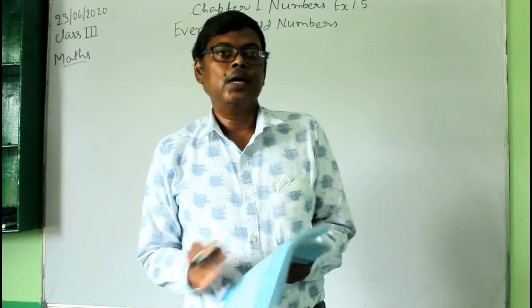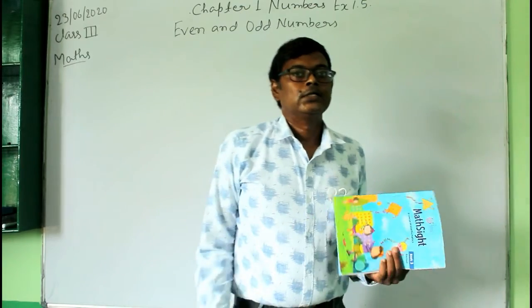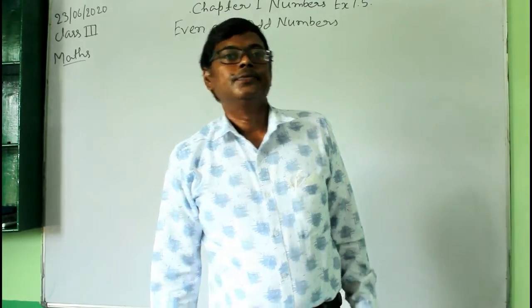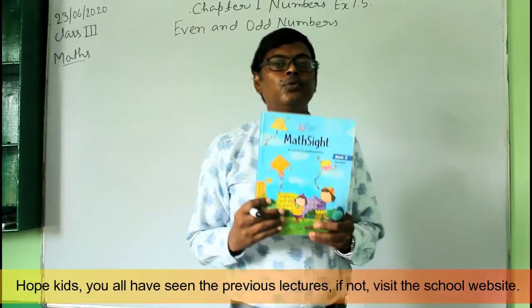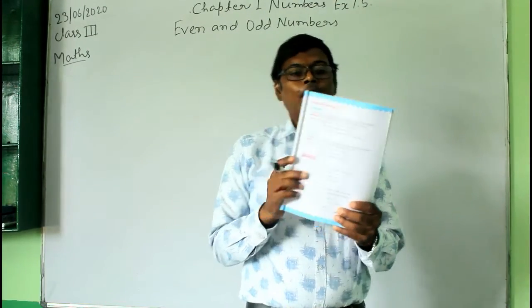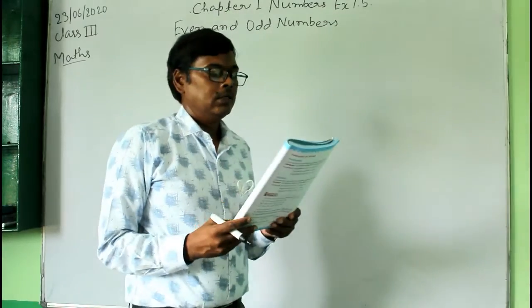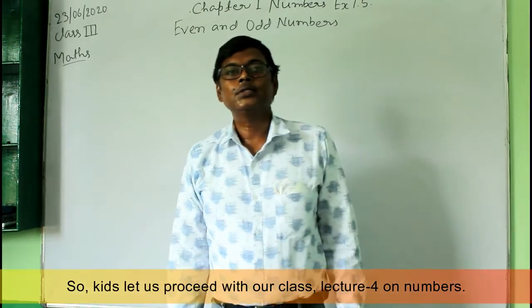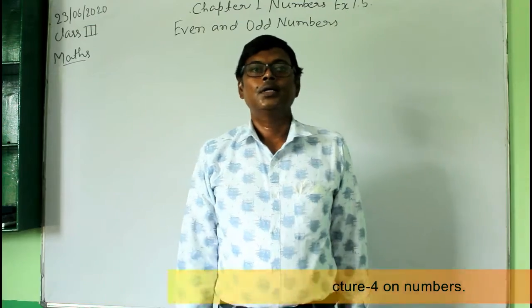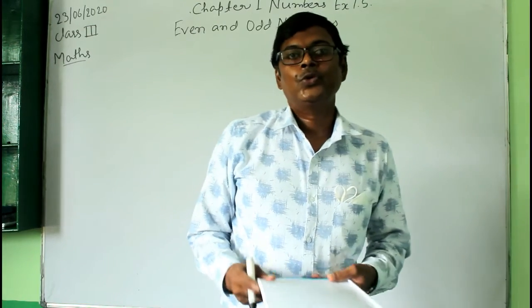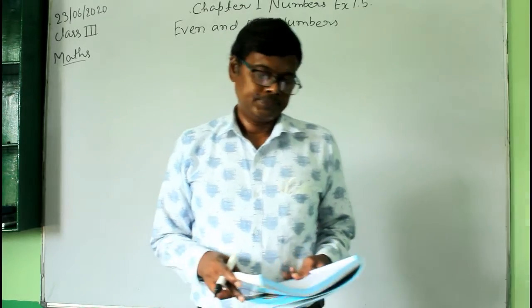Children, today I will start exercise 1.5 of chapter 1. Open your book and find exercise 1.5. In this I will discuss even numbers and odd numbers, and also successors and predecessors. Okay, so let us start.